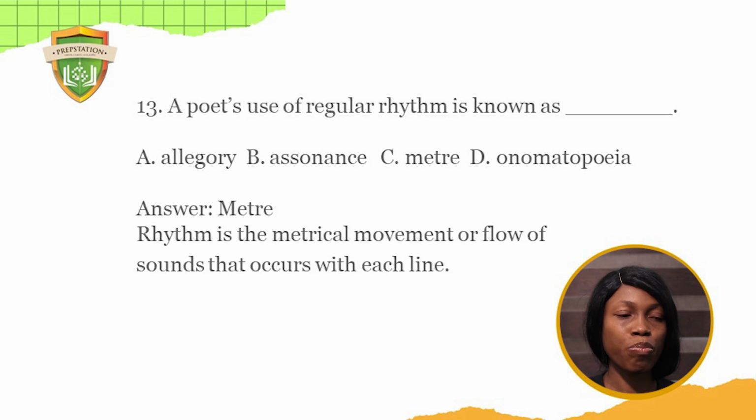Number 13. A poet's use of regular rhythm is known as dash. A. Allegory. B. Asuna. C. Meter. D. Onomatopoeia. Remember, we talked about rhythm earlier. So it's the use of regular rhythm and it's the meter, because rhythm is the metrical movement or flow of sounds that occur with each line. So in this case, that is the movement itself. When a poet makes use of the rhythm regularly in a poem, it has to do with meter. Meter has to do with the stressed and unstressed syllables as well to create the movement or flow of sounds.